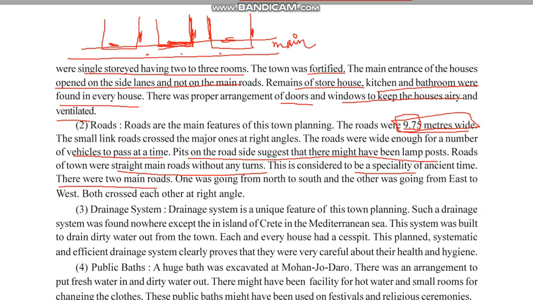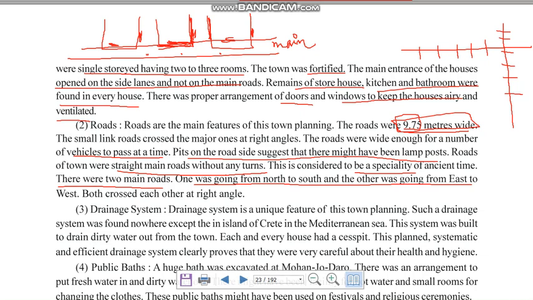There were two main roads, one going from north to south and the other going from east to west. All the smaller roads cut these roads at right angle. So that was one of the biggest specialities of that town planning. The main roads also crossed each other at right angle. So here you can see they are cutting each other at right angle.